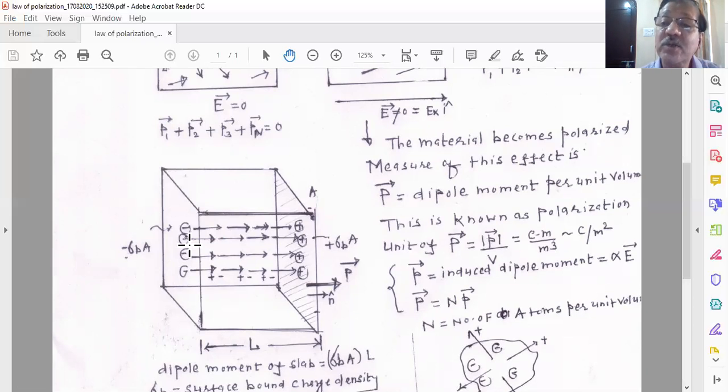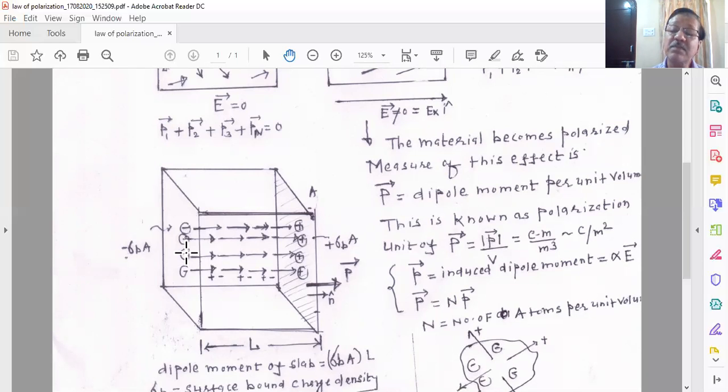As soon as you switch off your electric field, this charge will disappear. So these charges are static charges. These charges are considered as bound charges. They are not moving, they are stationary, they are fixed in the crystal, they are fixed over the surface of the crystal, over the face of this crystal, because there is an accumulation. These charges are fictitious, imaginary charges. These charges are known as polarization charges, and are referred to as bound charges.